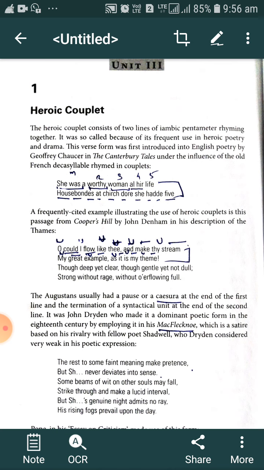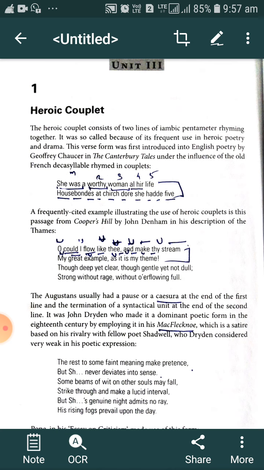The Augustans usually had a pause or caesura at the end of the first line and termination of the syntactical unit at the end of the second line. In the Augustan period generally, we have a pause or comma at the end of the first line. That is called partial completion of thought or sense, and full completion of sense we get at the end of the second line. At the end we have a full stop, and at the end of the first line we have a comma. That was the Augustan tradition of writing in that particular style.